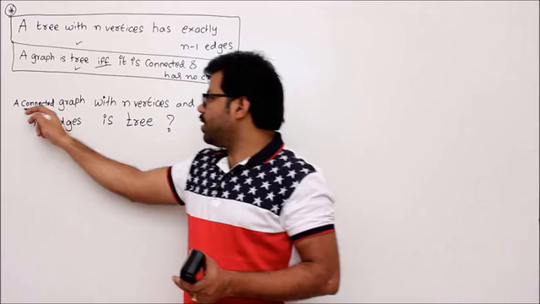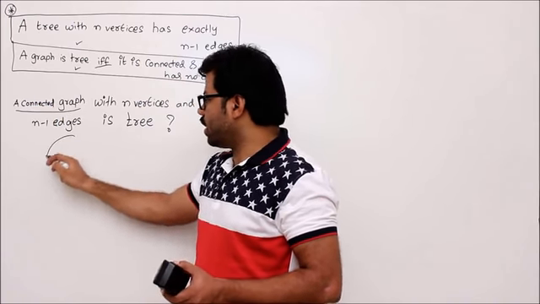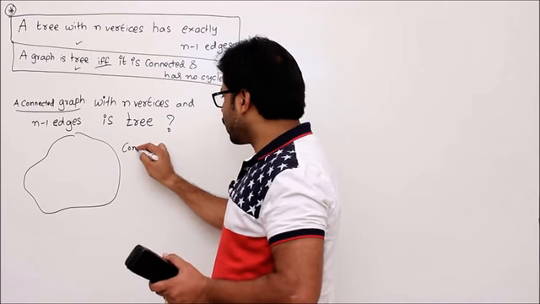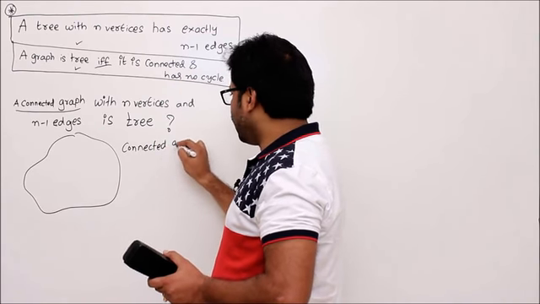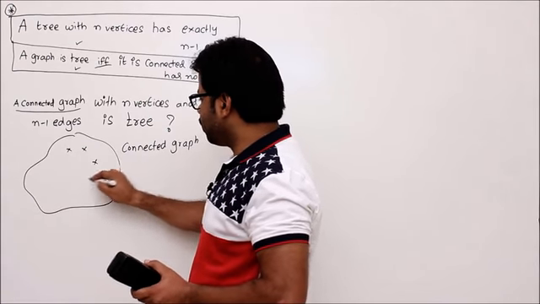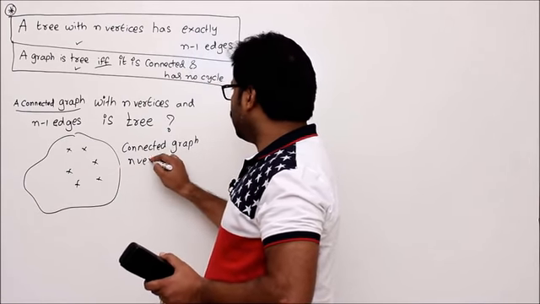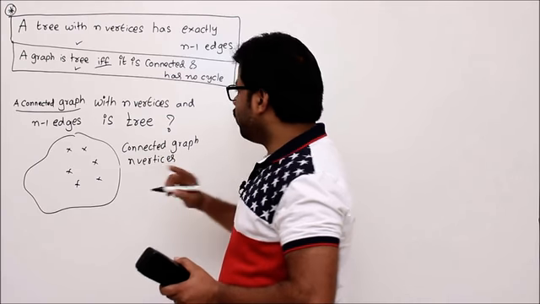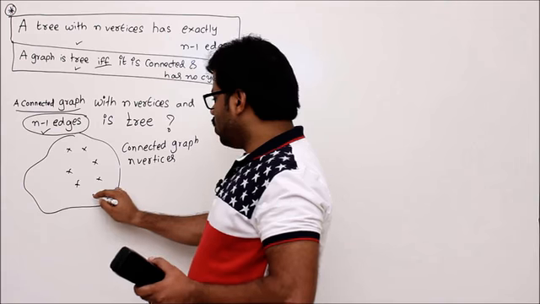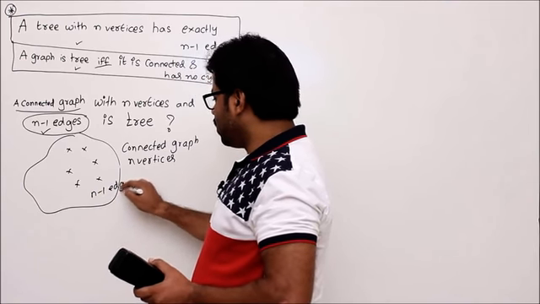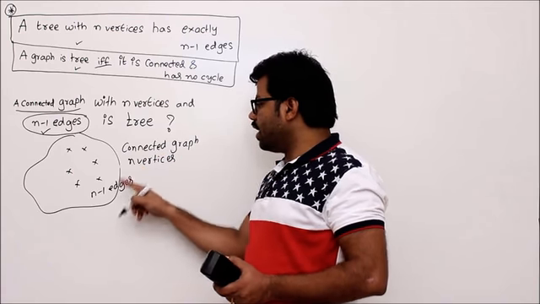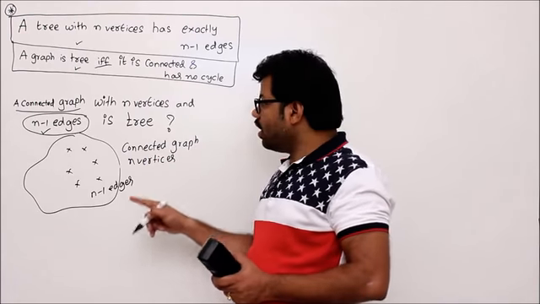What is that? This statement says that, let's take a structure just for imagination, you have a connected graph, remember it. Note it down. Connected graph with n vertices. Okay, let's assume that there are n vertices. Fine, not an issue. And one more thing, it is given that n minus 1 edges are also included in that information. That means your graph is connected and it has n vertices and n minus 1 edges. Then why should it be a tree?